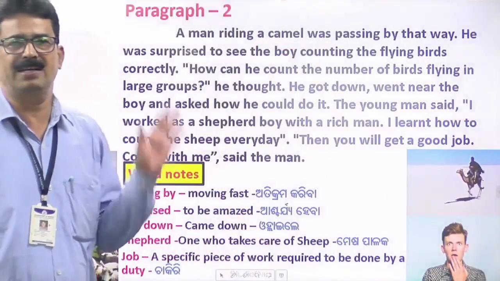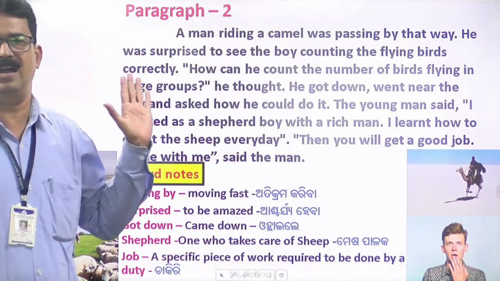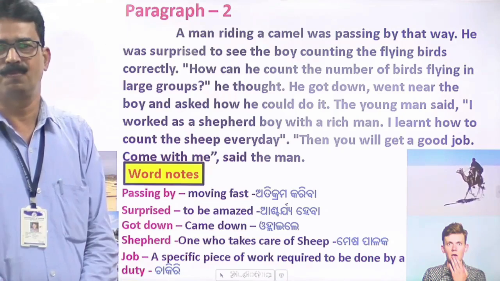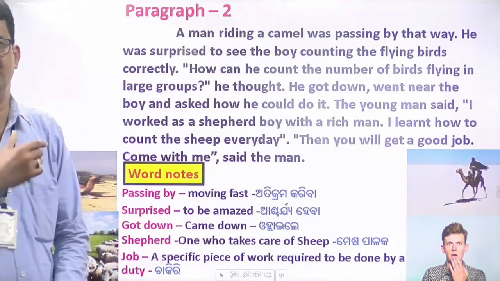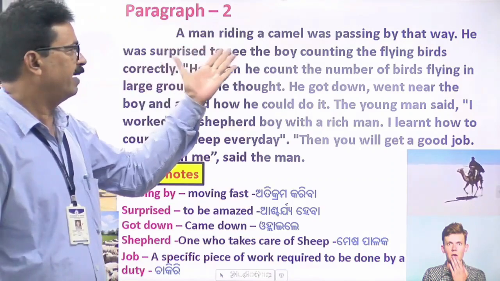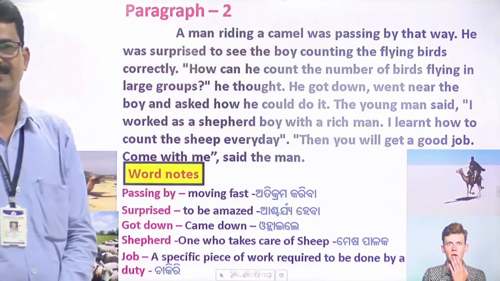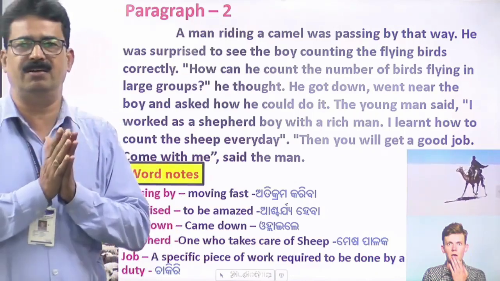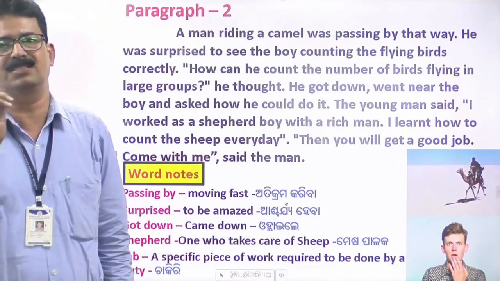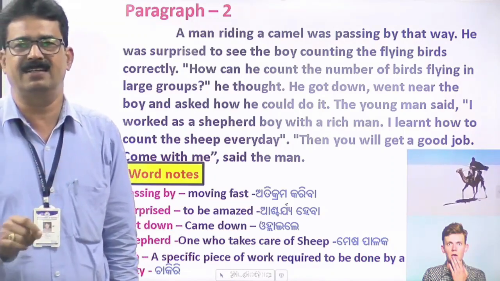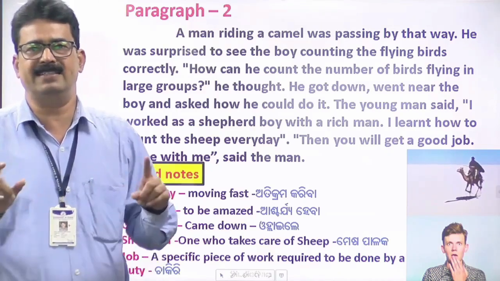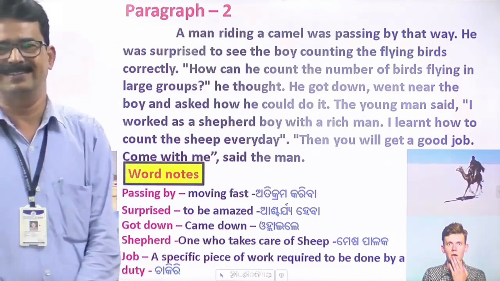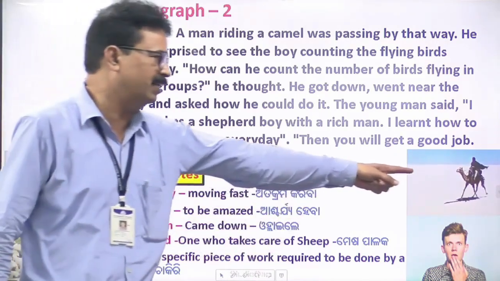So, in paragraph 2, please read silently for some time and comprehend paragraph number 2. I will help you in this session. A man riding a camel was passing that way. In the first paragraph we read that a man was sitting on a sand hill, counting the number of birds and writing the numbers on the sand. So at that time a man riding on a camel was passing by that way.